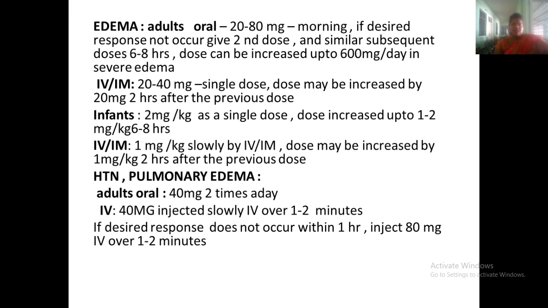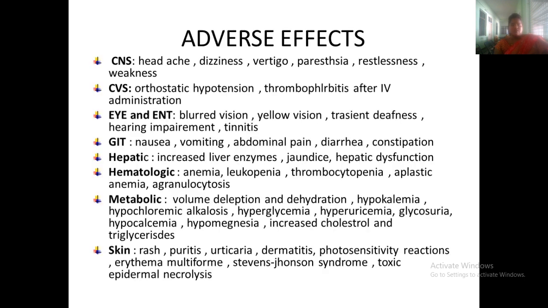In edema, hypertension and pulmonary edema it can be given like this, 40 mg orally. Adverse effects of CNS: headache, dizziness, vertigo, paresthesia, restlessness, weakness. CVS: orthostatic hypotension, thrombophlebitis after IV administration.